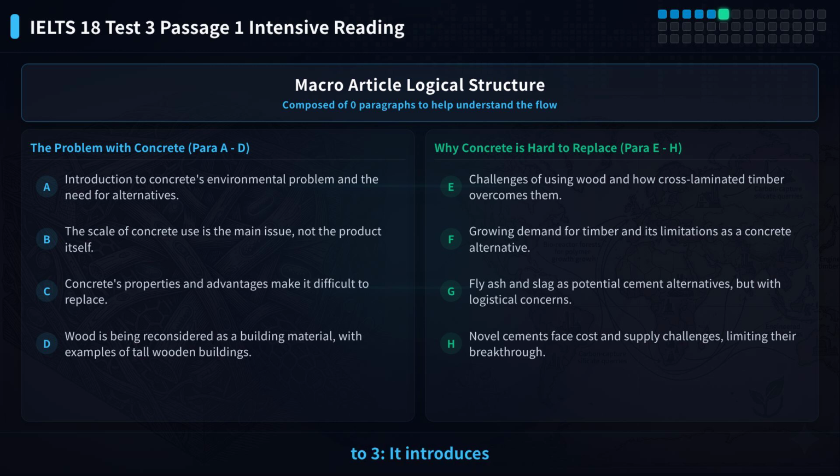From passage 1 to 3, it introduces the problem of concrete, its advantages, and why it is hard to replace. From passage 4 to 5, it introduces wood as an alternative, its pros and cons, and how to improve it. From passage 6 to 9, it discusses the real use of wood, other alternatives like fly ash, and the challenges they face. Heat map, matching info, 1 to 4, RNC, D, F, G summary, 5 to 8, RNE matching people, 9 to 13, RNB, F, G, H.